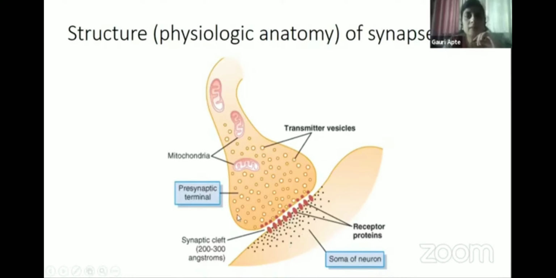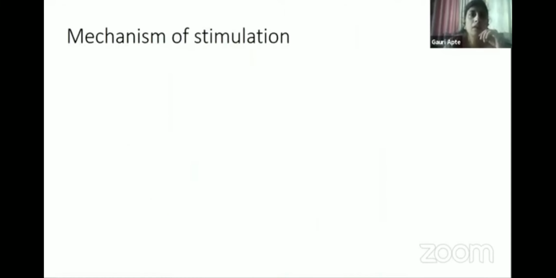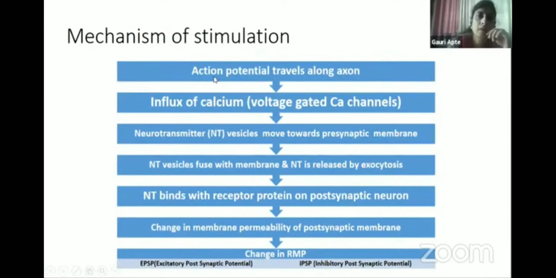The mechanism of stimulation is almost the same as in the neuromuscular junction. Now this is the mechanism. The action potential reaches the axon, then there is opening of calcium channels, neurotransmitter is released, and this neurotransmitter binds with the receptor on the postsynaptic neuron, and there are changes in the membrane permeability in the postsynaptic neuron, and that causes a change in the RMP.